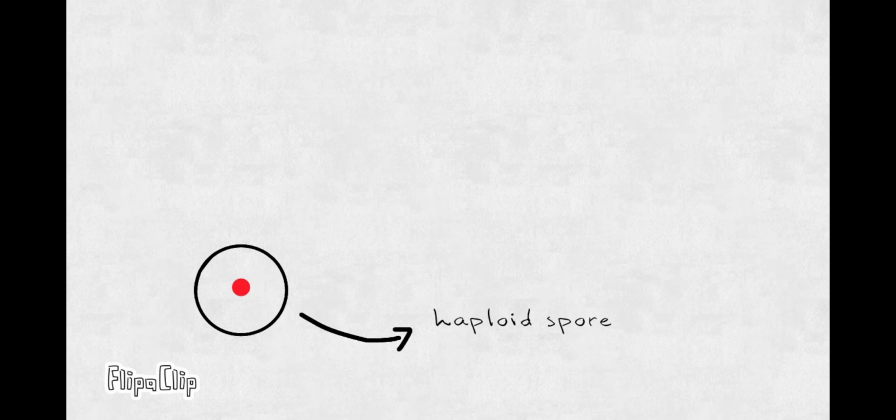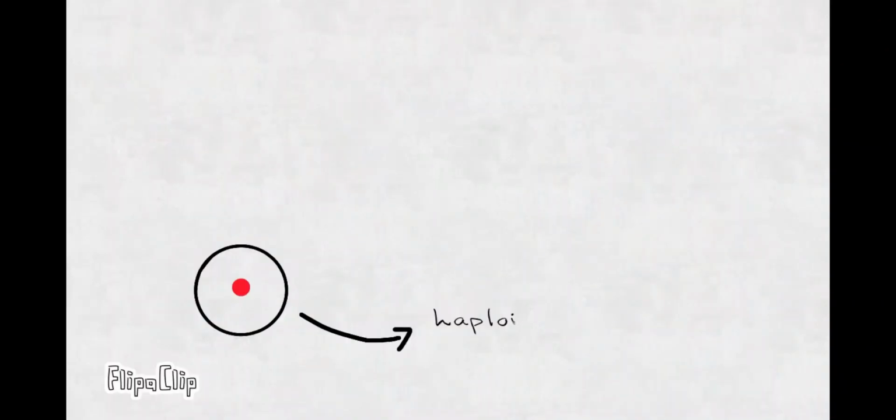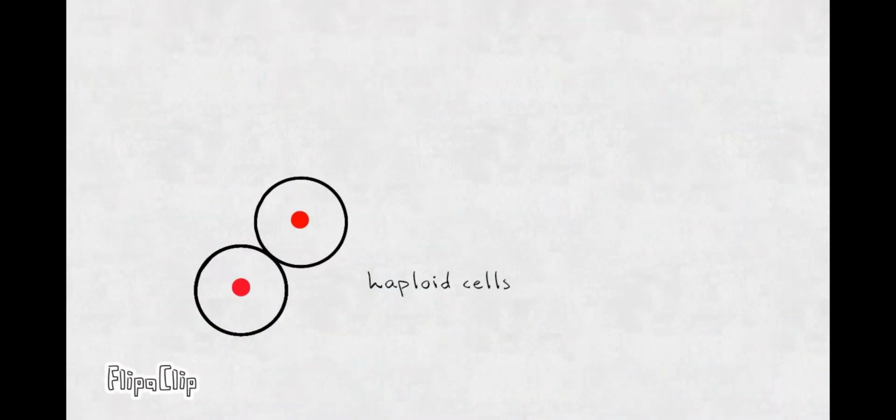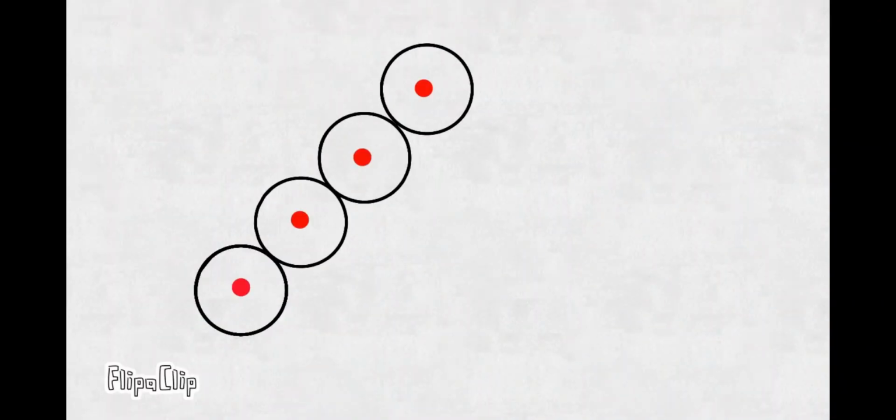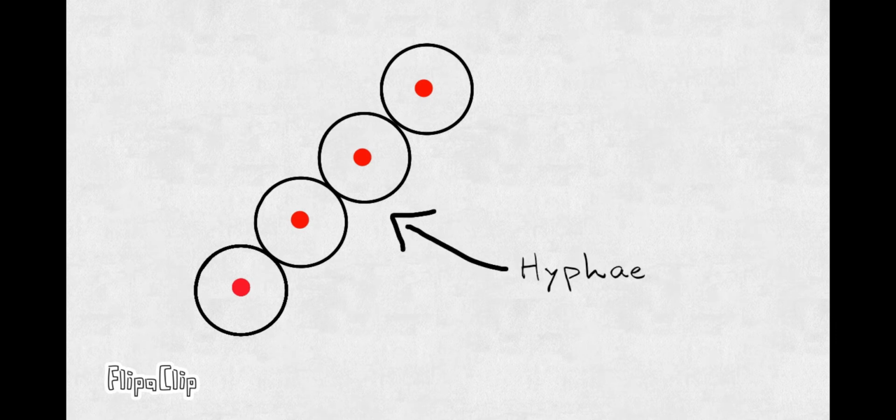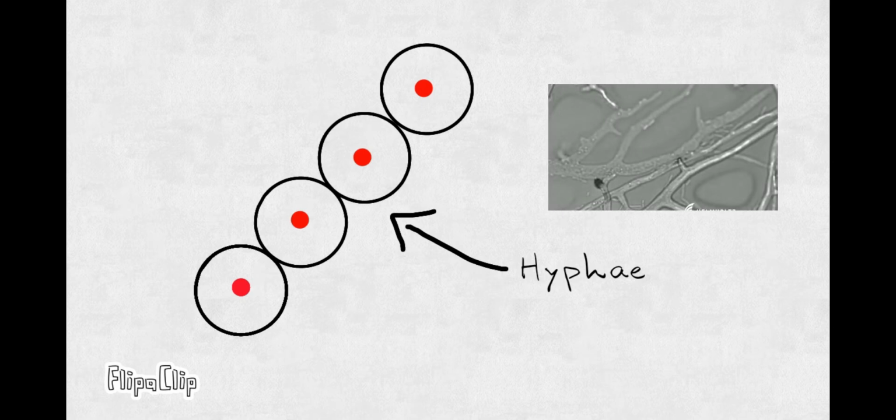The reproduction starts off when a haploid spore meets the right conditions for germination. For example, it landed on a dead animal or dead organism. It then begins to multiply through mitosis, reproducing more haploid cells. These cells create a tube-like structure called hyphae, which are the main mode of vegetative growth for fungi. The hyphae can grow continuously or they can branch out.